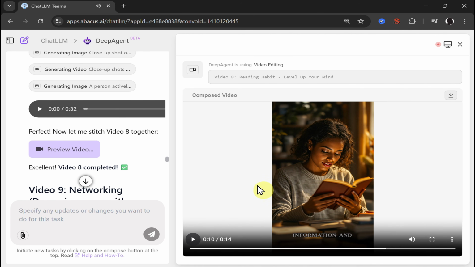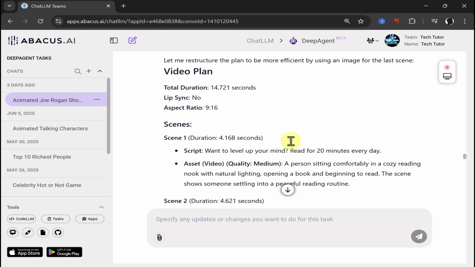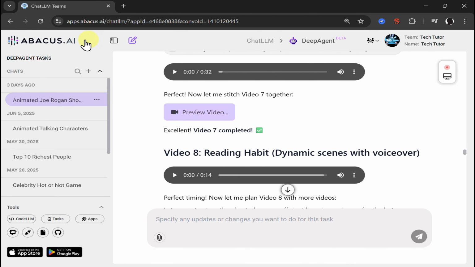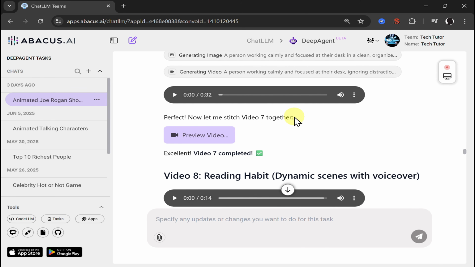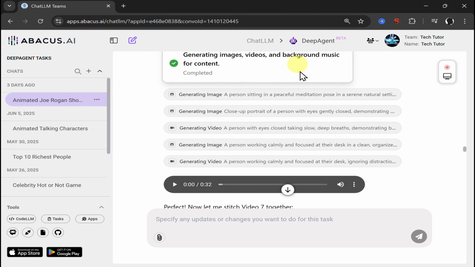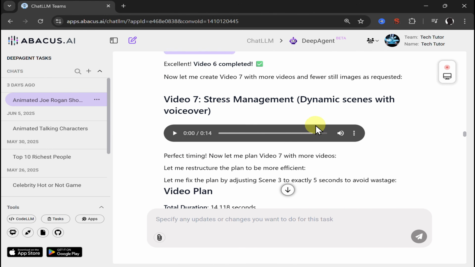Nice. So you can use the tool for YouTube automation, for creating TikTok shorts, multiple Instagram reels, whatever you need. And this tool can basically create applications, games, and everything else, as I showed in some other videos that I will share in the description down below. By the way, this is the pro version of the tool that costs around $10 to $20 per month.